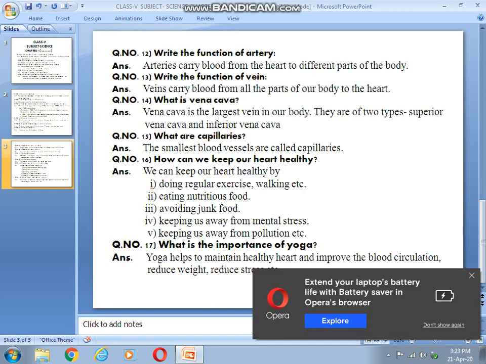Then the next question, write the function of artery. That means what is the function of artery? The main function of artery is to carry blood from heart to the different parts of our body.